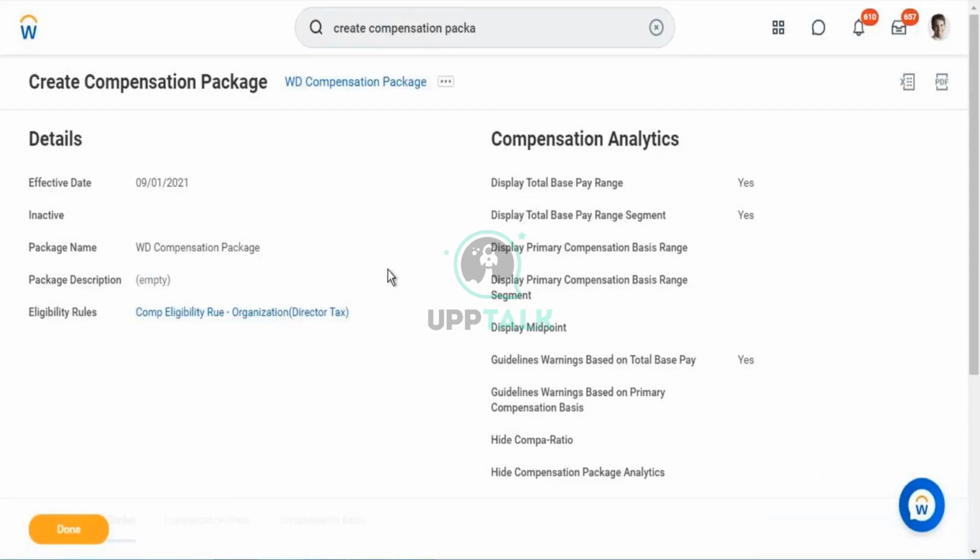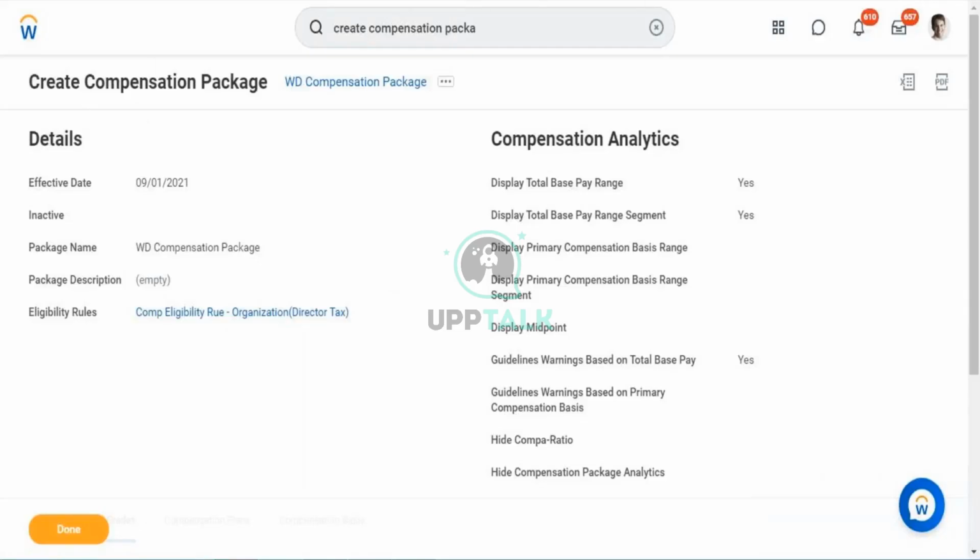This is the job profile, and I know this package, this compensation grade, has to be attached. And when the recruiter is taking that through the hiring process, the grade pay range that would have been defined in the grade will be offered to that employee. And similarly, the package we have created will be attached to that employee's compensation package.